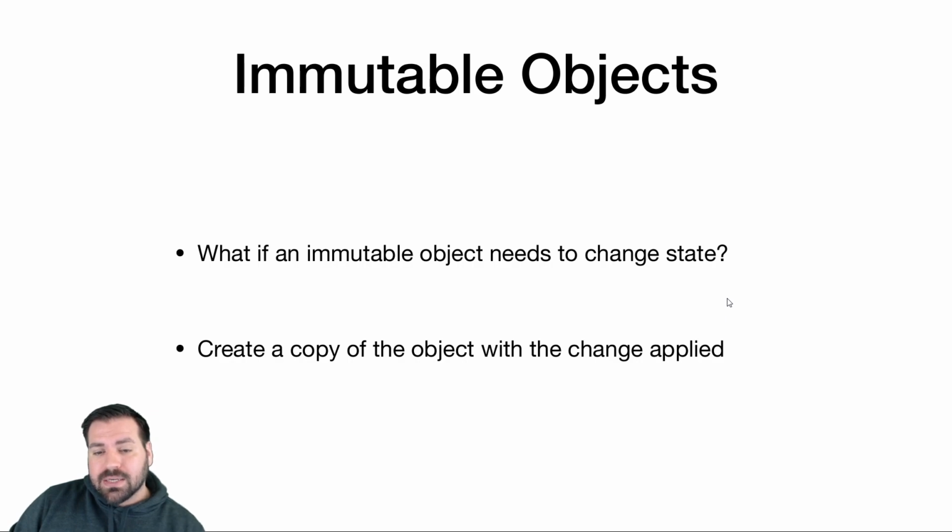So what if we do actually want to change an immutable object? This seems like a huge restriction to have. We have an immutable object, its state can't change, but we have a situation where we want its state to change. What do? We have a song, and it has one rating on it, and we want to change that song. It's an immutable object, but we want to add a new rating once we read a new line from that file that rates that same song again. How do we change that thing? Like, that's ridiculous. We can't change anything.